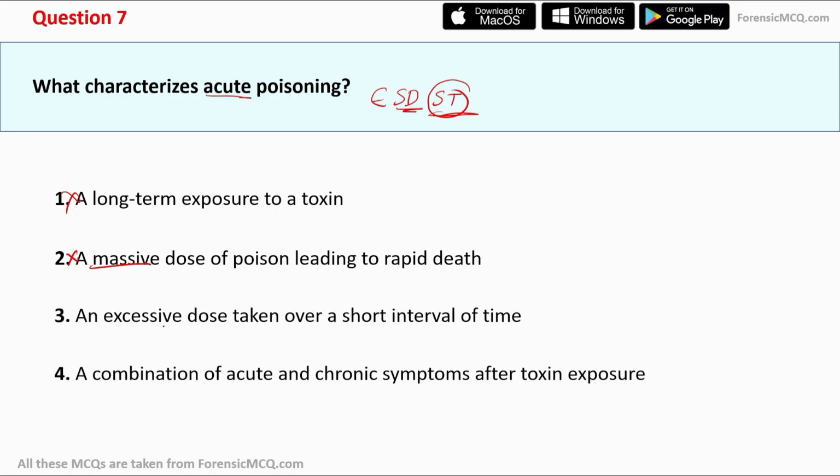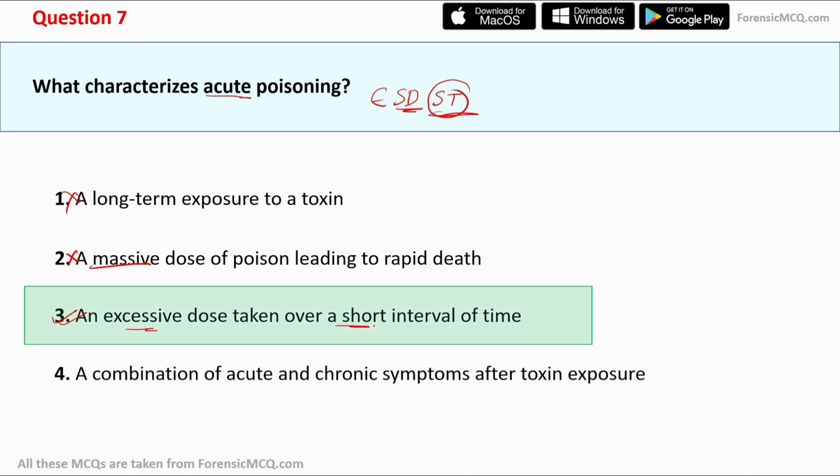Moving to option 3, an excessive dose taken over a short period of time. This is the correct answer because it defines an excessive dose that is taken over a short period of time. It may be a single dose or several doses, but it should be taken in a short period of time. Then it will be characterized as acute poisoning. So the correct answer for this question is option 3.